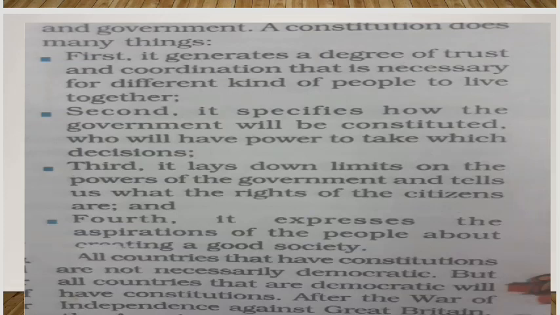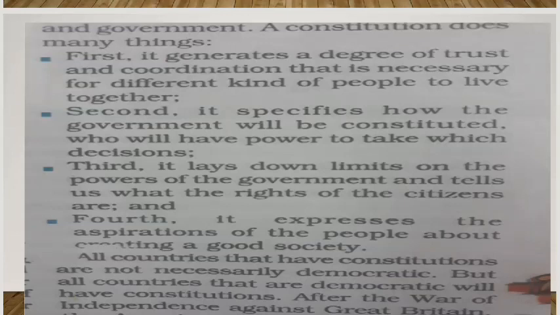constitution. Third, it lays down limits on the powers of the government and tells us what the rights of the citizens are. For example, the constitution provided us fundamental rights. In the very same way, certain duties are also mentioned in the constitution. So by reading this, we come to know what our rights are.